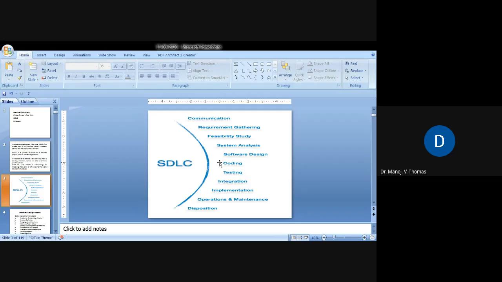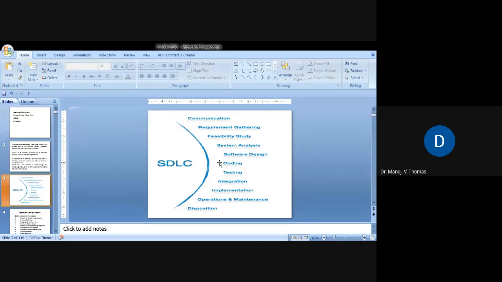And then comes the feasibility study. Of course, the requirement we have analyzed. Then is it feasible? Can we go ahead with that? Can we implement that? Is it technically possible? Whatever the client suggests, whatever the client requests, is it technically possible or financially possible, or can we complete the project within the financial limit, isn't it? That is feasibility, technical feasibility, financial feasibility. Or is it practically possible? Technically it may be possible, but practically in our environment, is it possible? Those things are discussed in the feasibility study of the development of software.